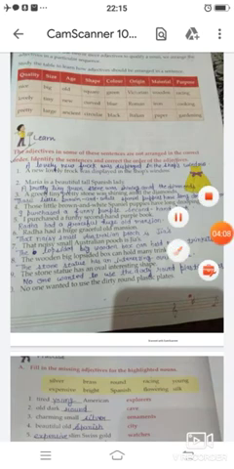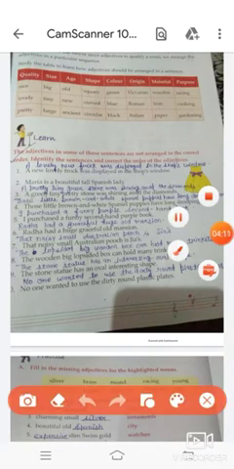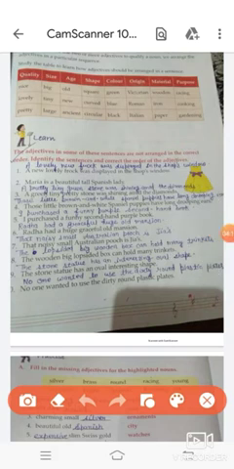Now the second is, Maria is a beautiful tall Spanish lady. Students, this is written in the correct sequence. Beautiful is quality, so it is in the correct order. Tall is the size, so it is also in the correct order. Spanish is the origin, so it is also in the correct order. So there is no mistake.